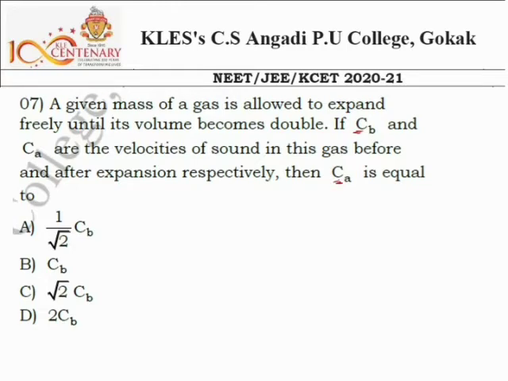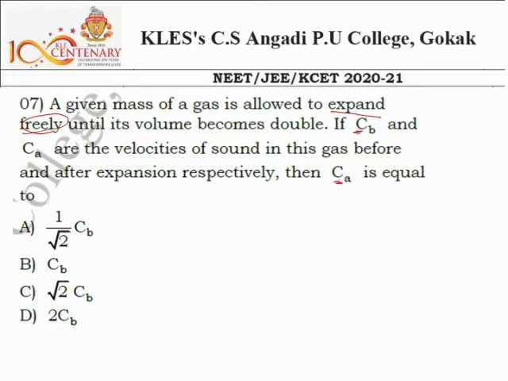The important word is this one, the gas expands freely. Whenever there is a free expansion, there is no change in the temperature. If there is no change in the temperature, its speed doesn't change.